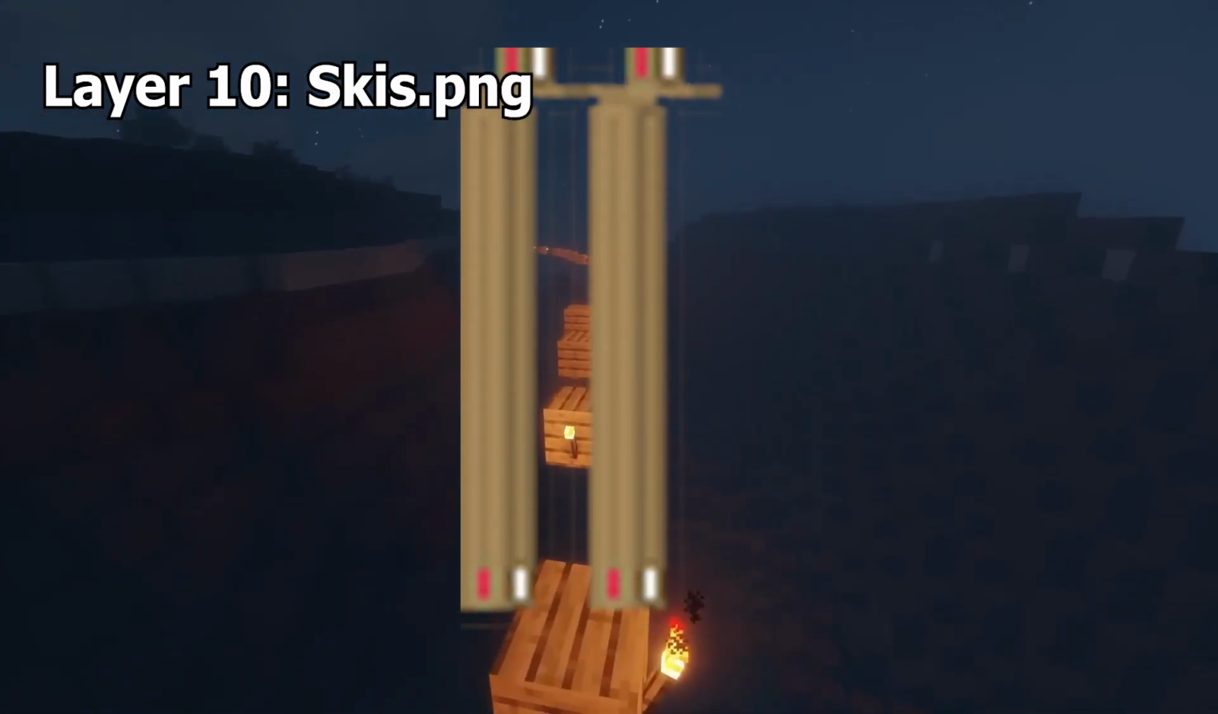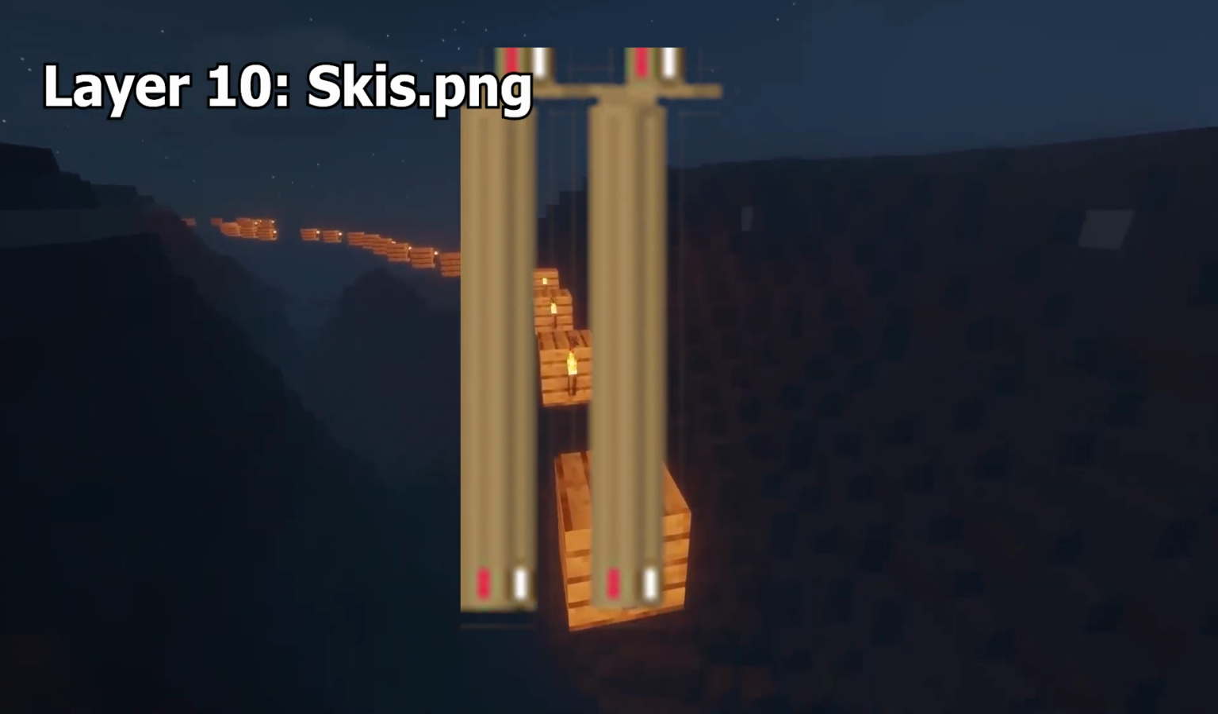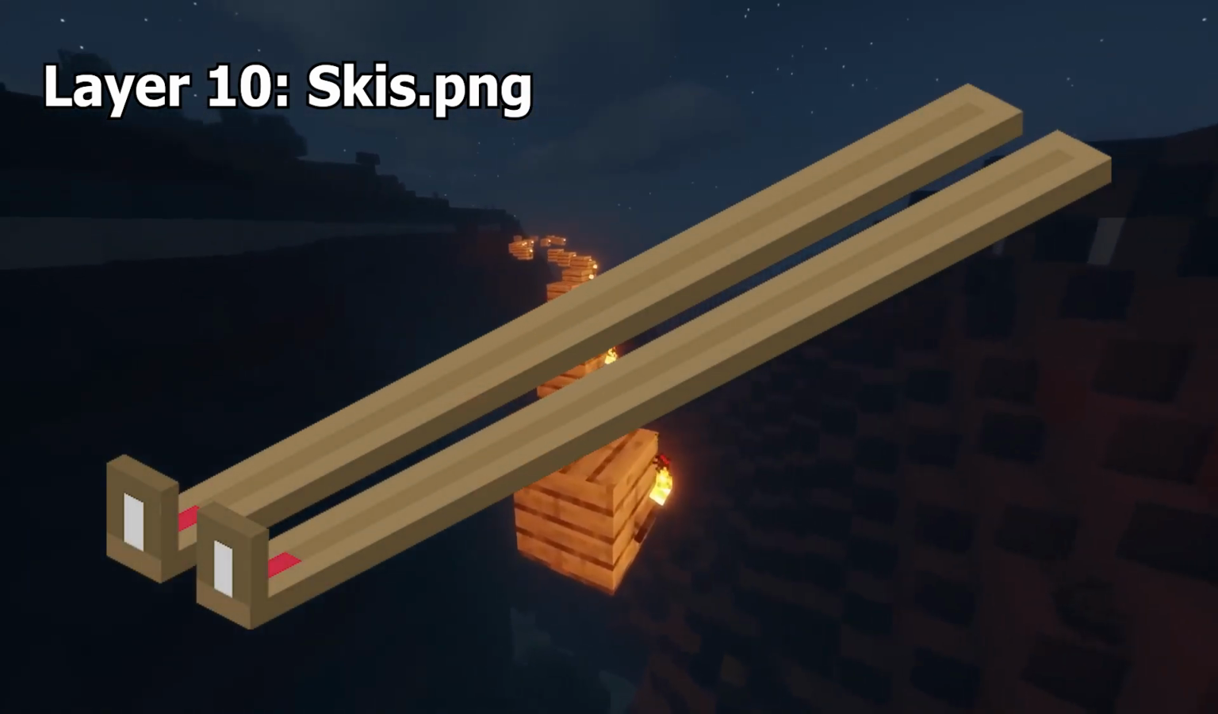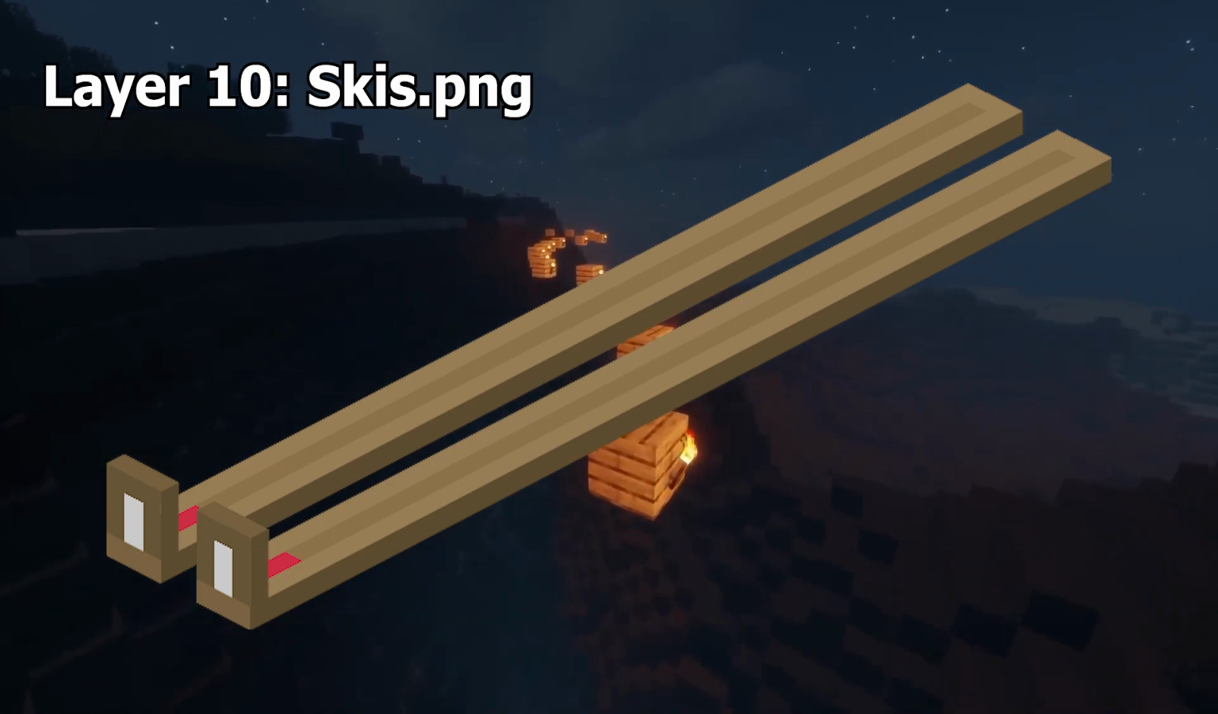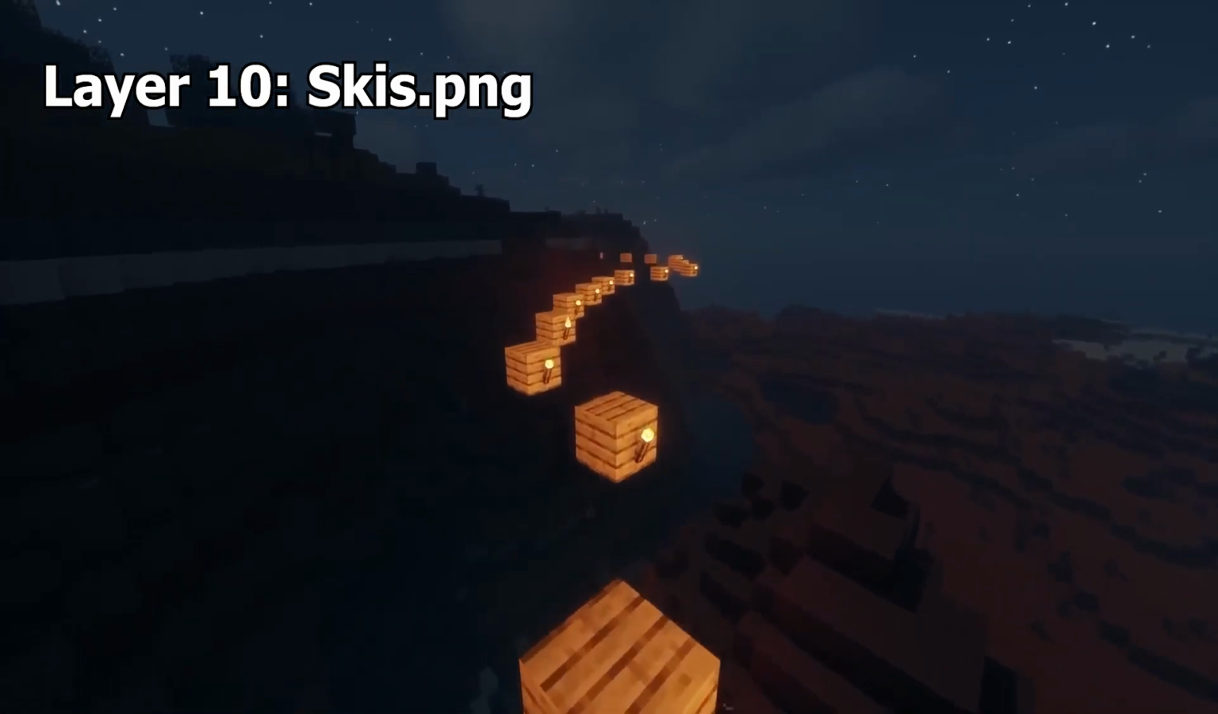Skis.png. Skis.png is a texture for skis found in snapshot 12W15B. The texture was added as a joke, and Dinnerbone even made a tweet about them since they were added at the same time as the Christmas chests from earlier.